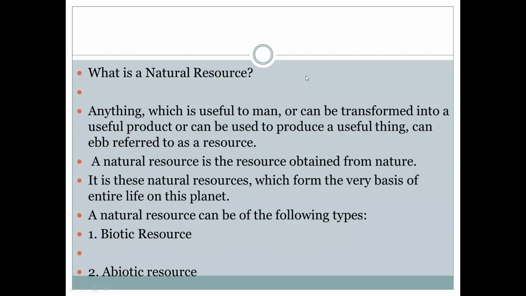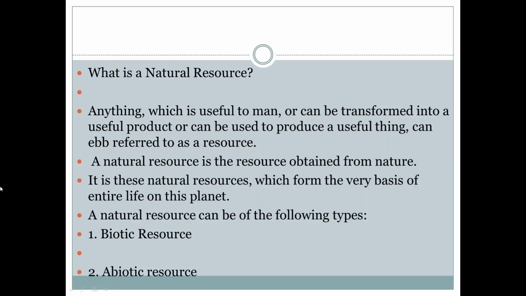Natural resources include soil, air, water, some natural things, fruits, or whatever it may be, that is utilized by the man for their survival.